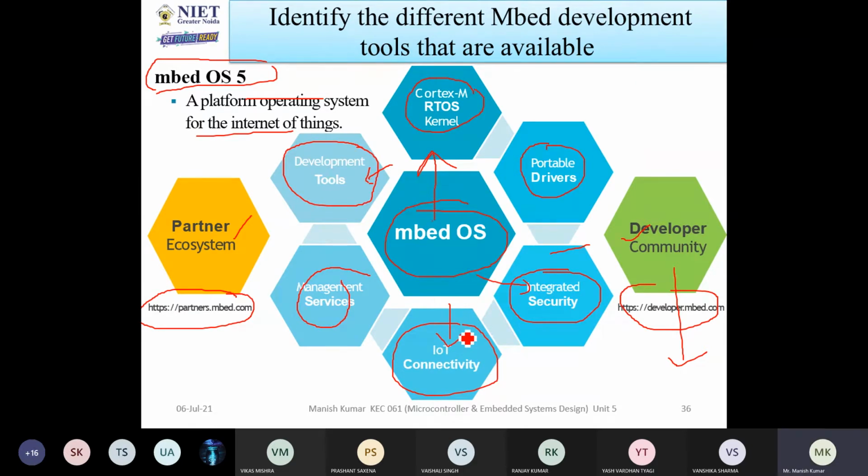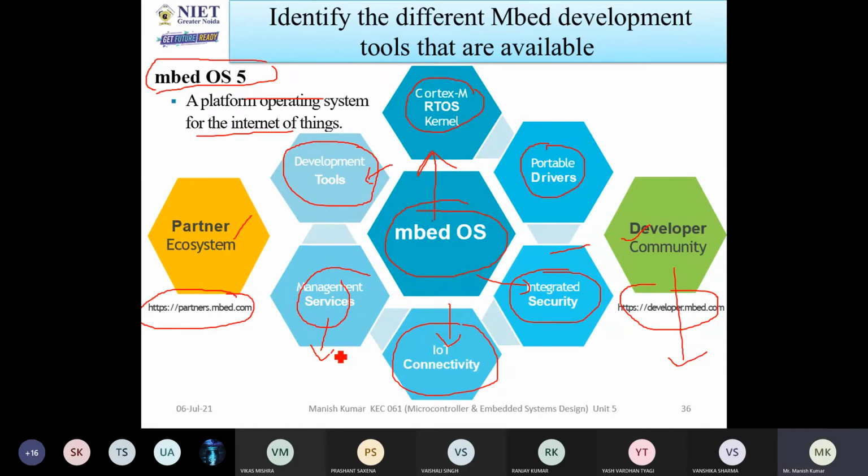If we are going to design IoT systems, then IoT connectivity will be required. There are several connectivities like Bluetooth, Zigbee, LoRa, all of these will be there. And management services can manage all the tasks.